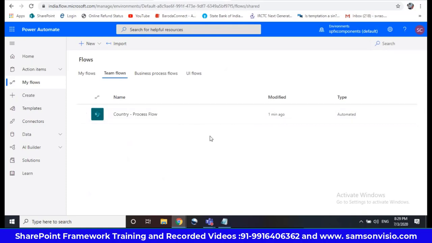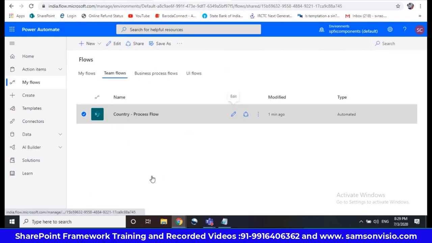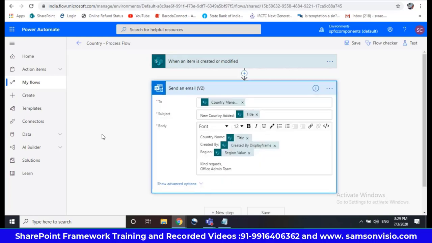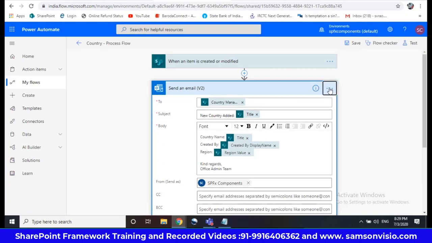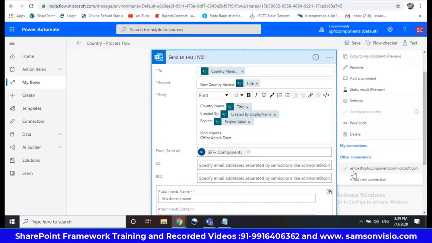On the next one, today we'll see the basics actually. Just go for edit now, and if you observe here, the connection is with Ashok.